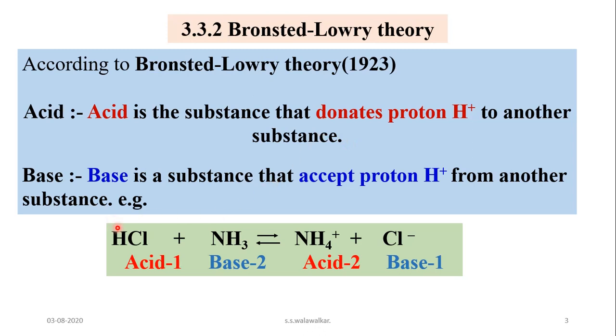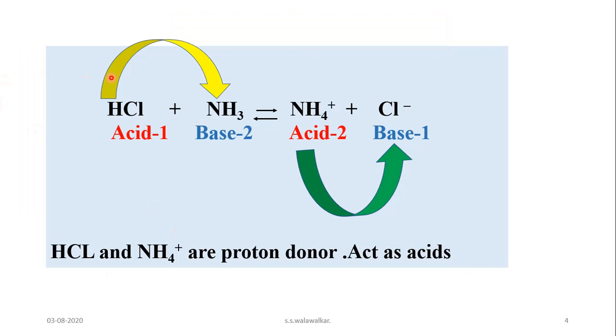Now see this reaction. HCl is treated with ammonia, which is a non-aqueous solvent, and it produces NH4+ ion and Cl- ion. In this reaction, HCl donates its proton to ammonia, and as it donates a proton, it acts as an acid.